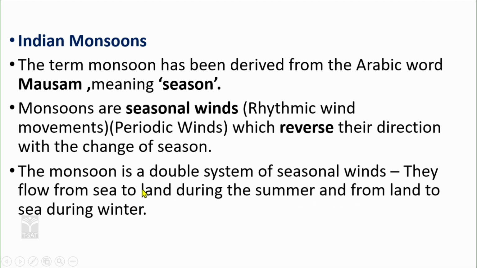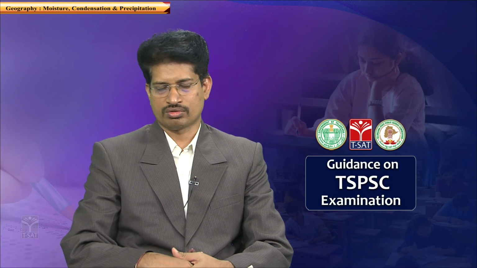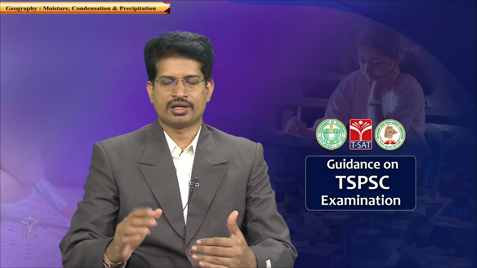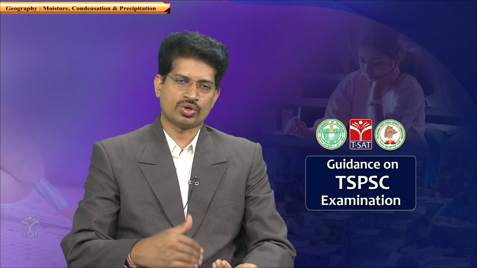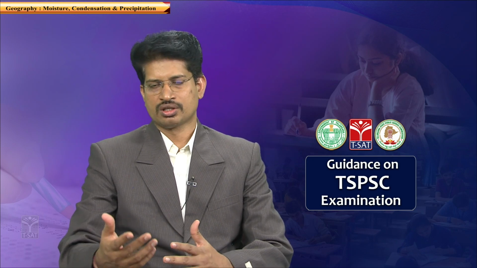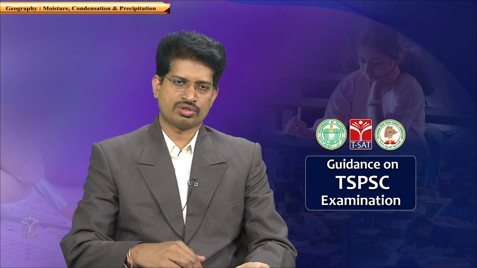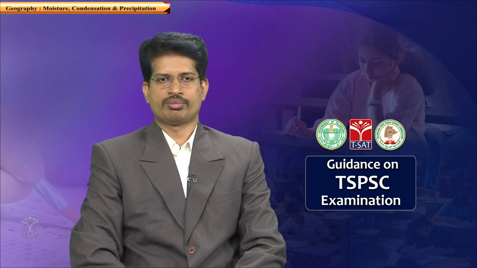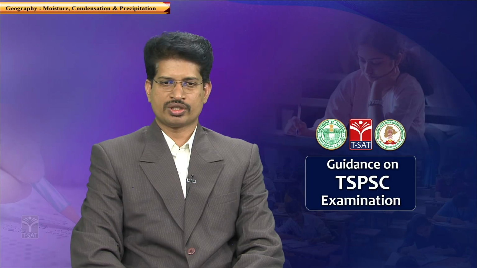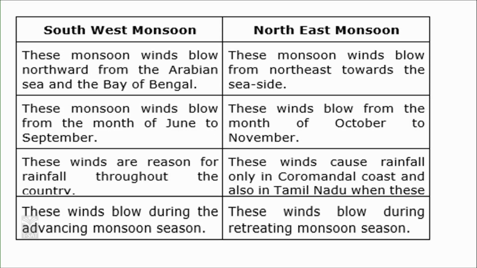This can also be asked: in summer, how does the wind direction flow, from land to sea or sea to land? In summer, in monsoons, the wind blows from ocean to land. In winter, the wind blows from land to sea. You may also have a question based upon the differences between southwest monsoons and northeast monsoons.